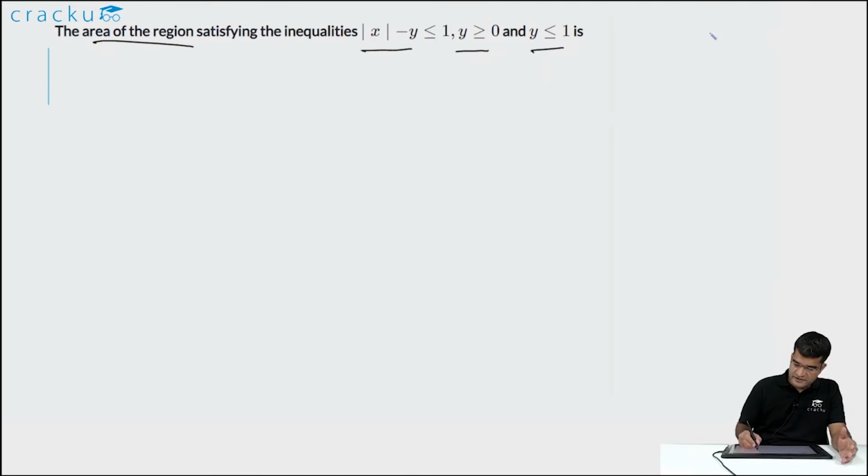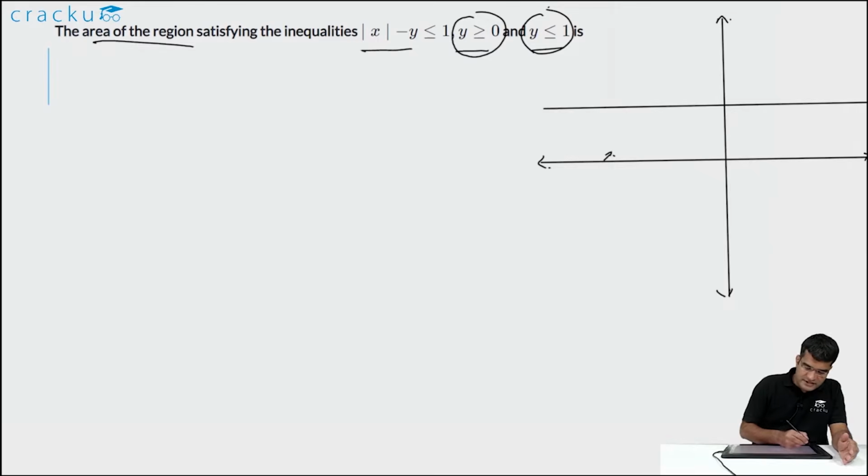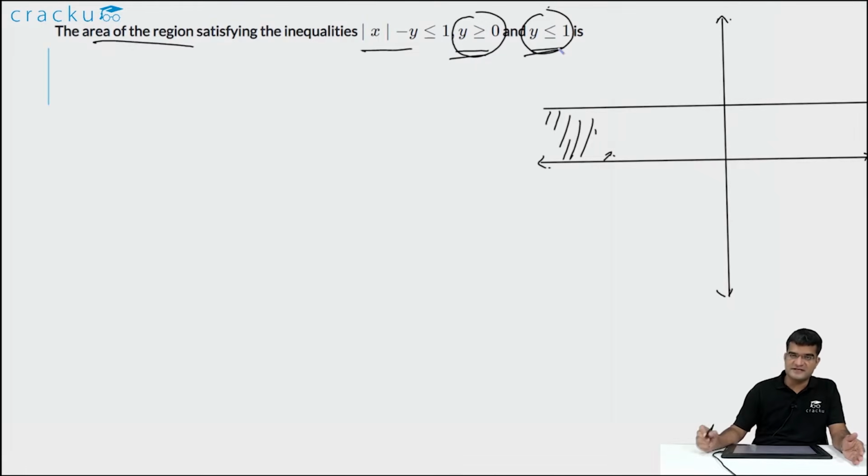So let us first draw the y-axis and the x-axis. Now two lines are quite easy to draw. The first one is y is greater than or equal to 0, which will be above the x-axis. So this is the first half, and the second one, which says that y is less than or equal to 1, can also be easily drawn. For that, let us first draw the line y is equal to 1. This will be a line which is parallel to the x-axis. So all the area which is between these two lines is bounded by the two inequalities, y is greater than or equal to 0 and y is less than or equal to 1.